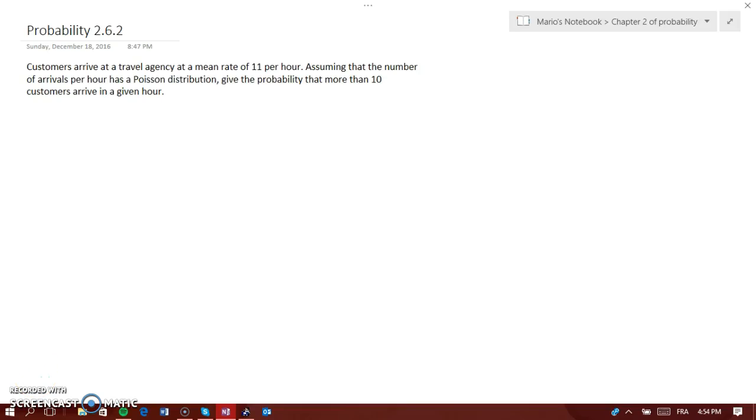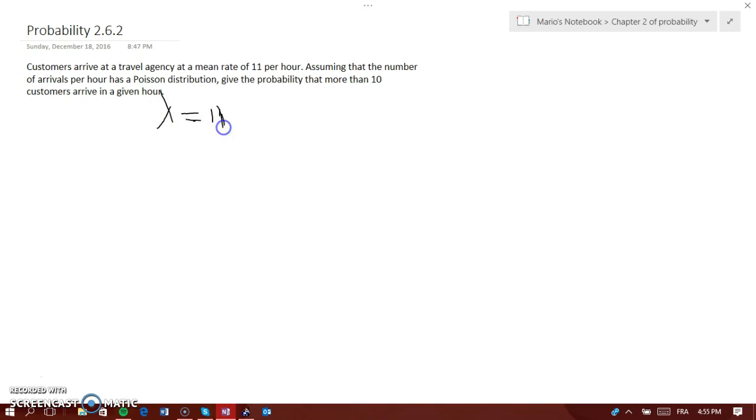Alright guys, here it says customers arrive at a travel agency at a mean rate of 11 per hour. Assuming that the number of arrivals per hour has a Poisson distribution, give the probability that more than 10 customers arrive in a given hour. First thing we know, lambda equals 11.